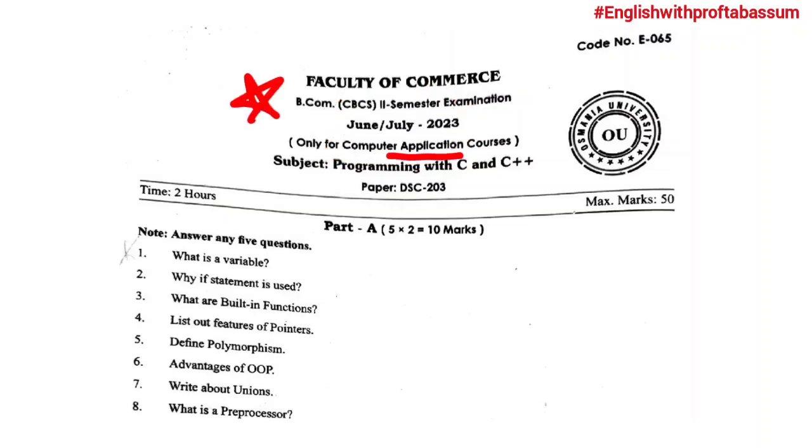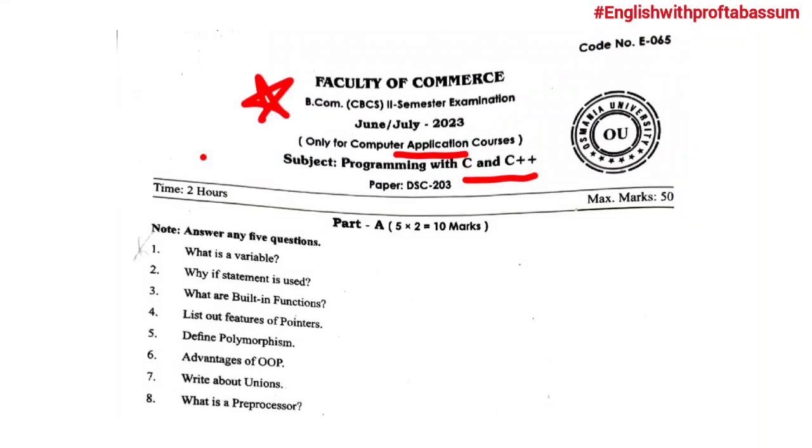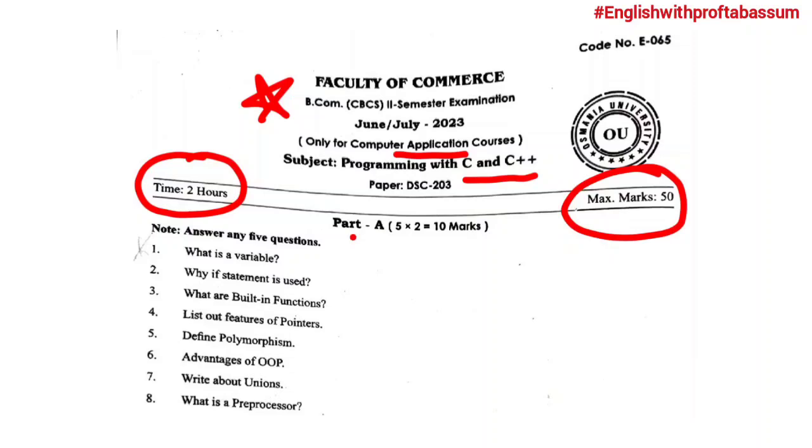So this is for computer application courses only under BCom. Programming with C and C++. Time is 2 hours. Maximum marks are only 50. It has two sections, part A and part B. In part A, in total you'll get 8 questions. Out of 8 questions, any 5 questions you have to attempt. Each question carries 2 marks. So a total of 10 marks you can get in part A.